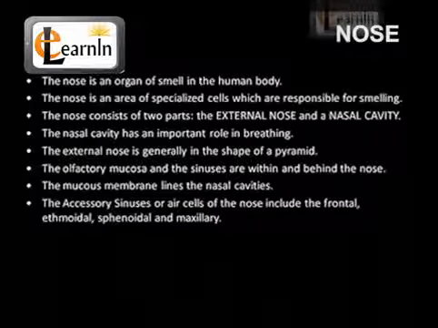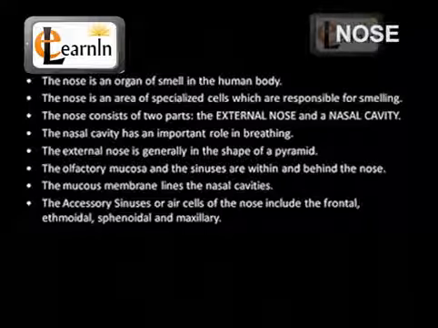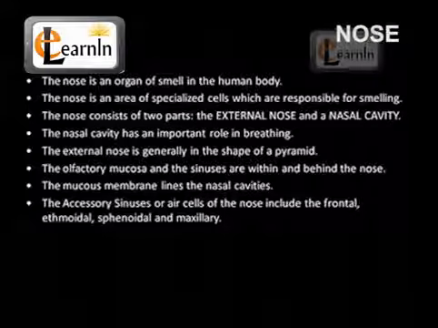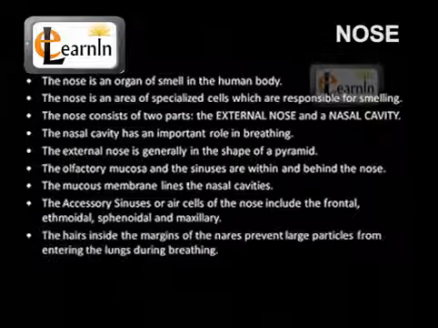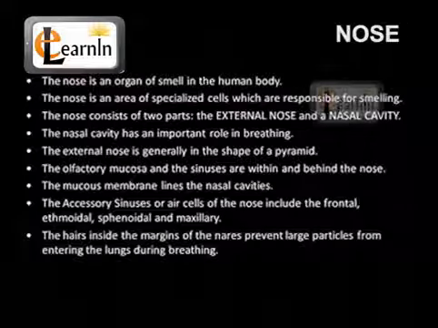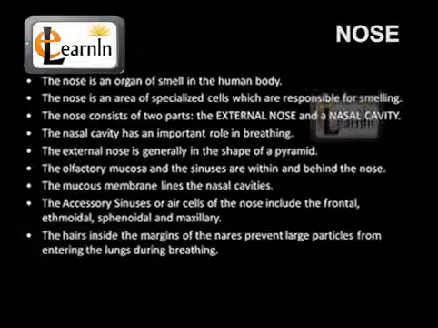The accessory sinuses or air cells of the nose include the frontal, ethmoidal, sphenoidal, and maxillary. The hairs inside the margins of the nares prevent large particles from entering the lungs during breathing.